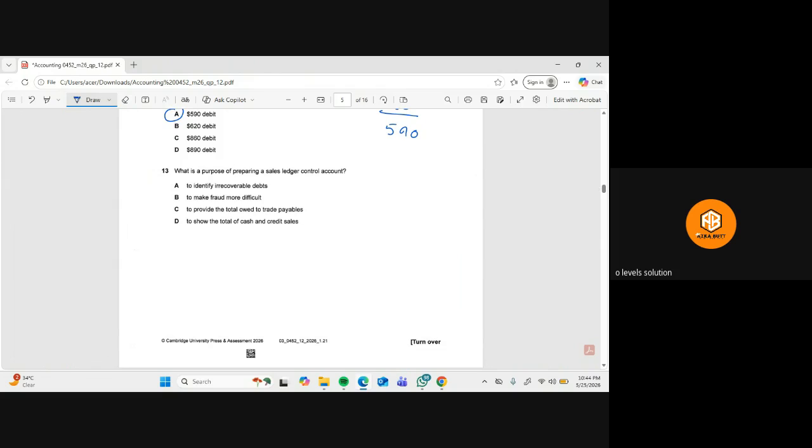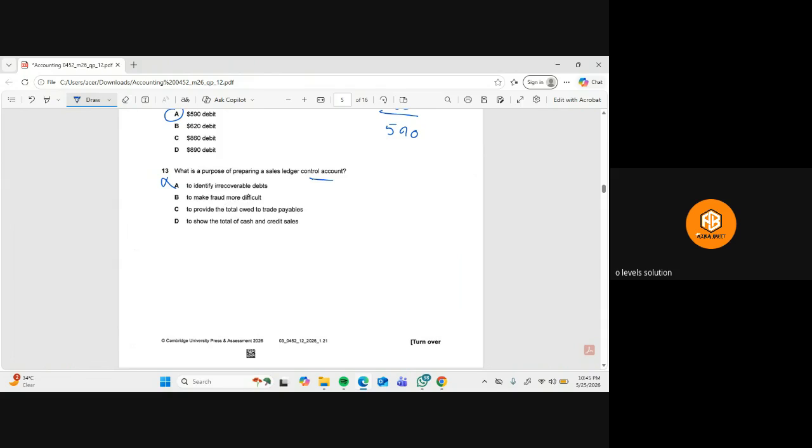Then we have the next question, question number 13. They are saying, what is the purpose of preparing an SLCA, the sales ledger control account? To identify irrecoverable debt? Irrecoverable debts are identified from customer accounts, not the control account itself. Then, to make fraud more difficult.